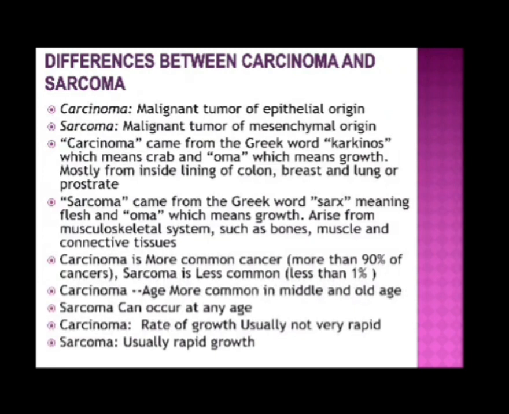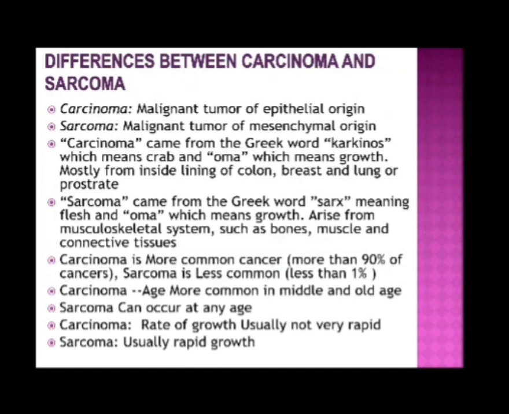But let's see the differences between carcinoma and sarcoma. Carcinomas are always malignant tumors of epithelial origin, and sarcomas derive from mesenchymal origin.